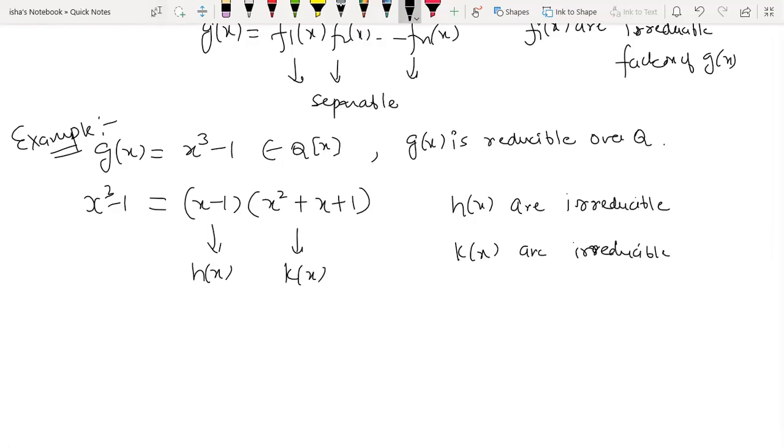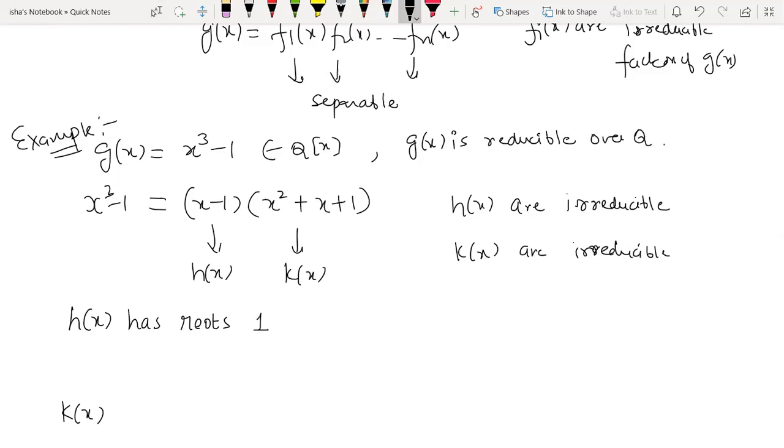Now I want to know whether h(x) is separable or k(x) is separable or not. According to the definition of separable, you tell me whether h(x) is separable or not. What are the roots of h(x)? It's a linear polynomial. How many roots does it have?